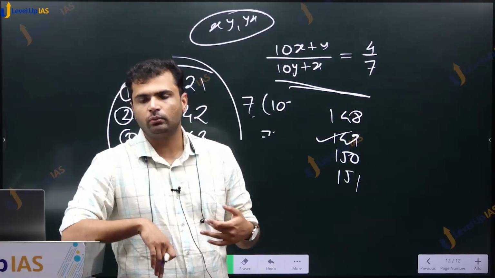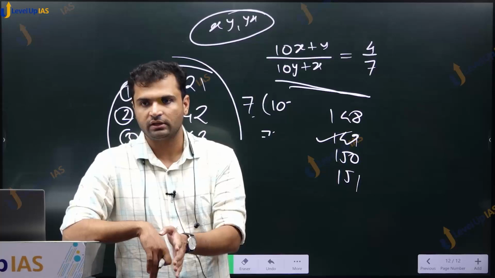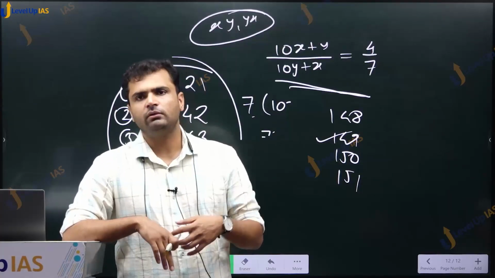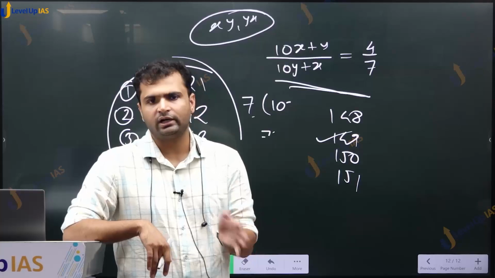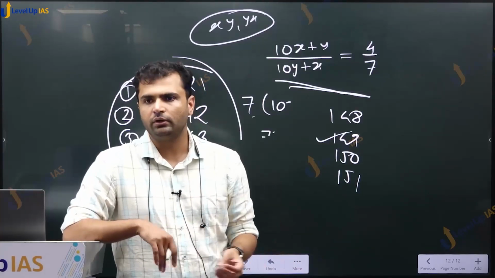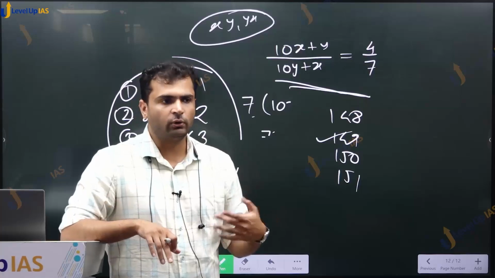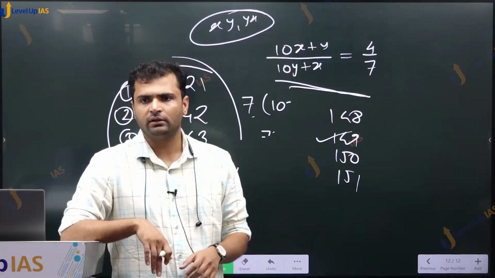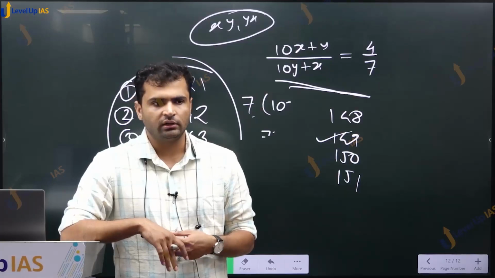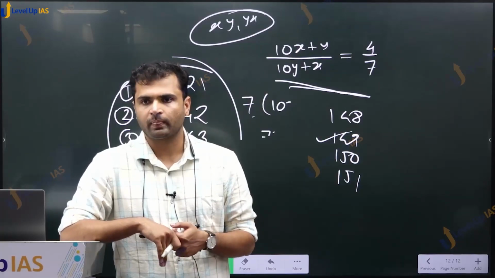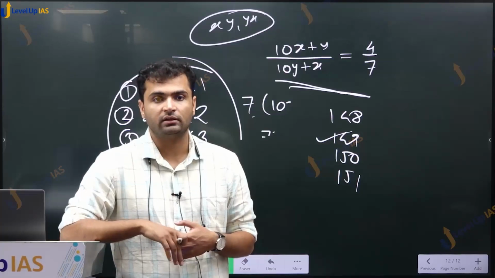Comprehension, we are going to work together after our basic comprehension lecture. And after that, we'll start with some topics of LR and some topics of quantitative aptitude. We'll mix it together so that you don't get bored with only quant or LR. And in general mental ability, permutation combination is another big chapter which will take some time, because 9-10 questions have been asked for the last 2 years.